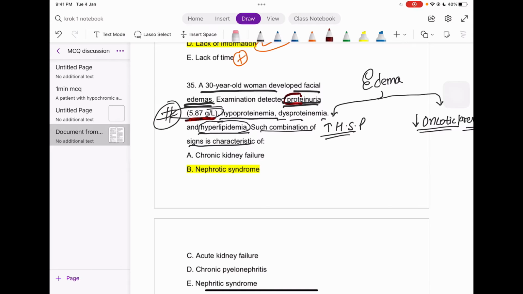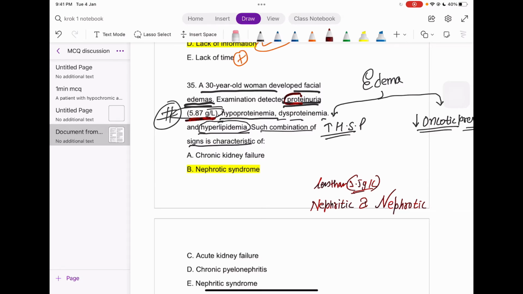And remember, guys, whenever we talk about kidney problems, we have two parts, right? Nephritic and nephrotic. So what are nephritic and nephrotic? If the protein loss in the urine is less than about 3.5 gram per liter, it is the nephritic syndrome, and if it is more than 3.5 gram per liter, it is nephrotic. Why did I say 3.5?